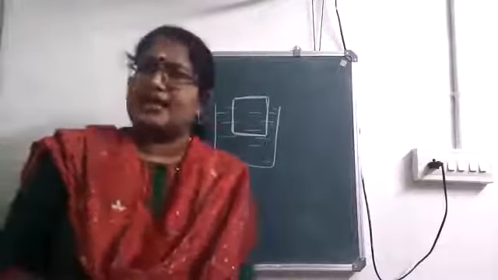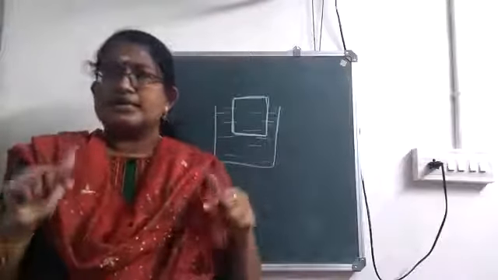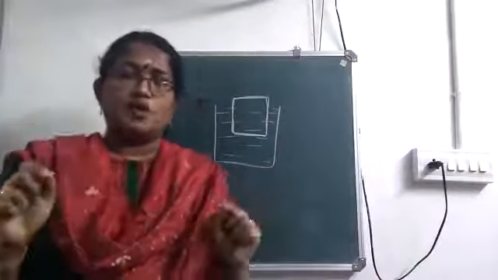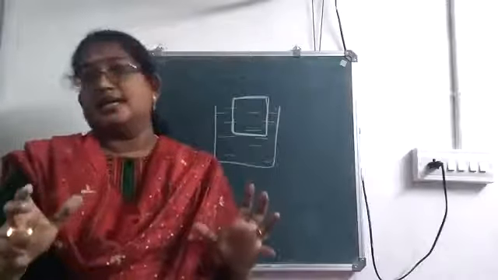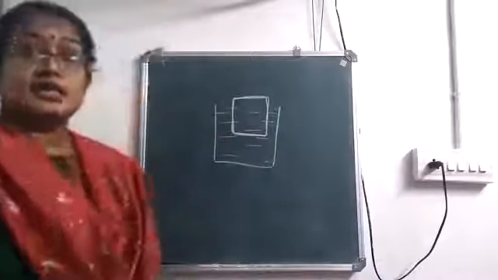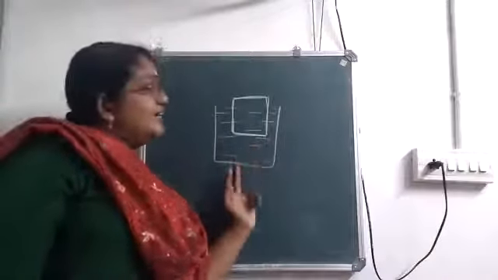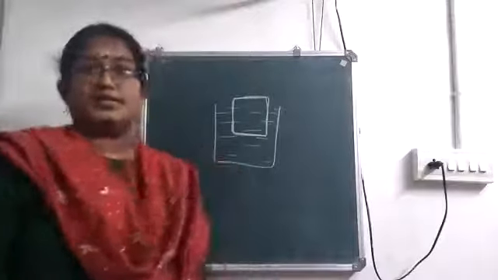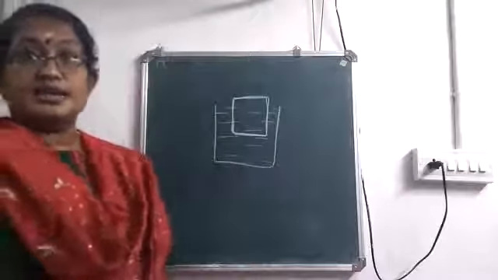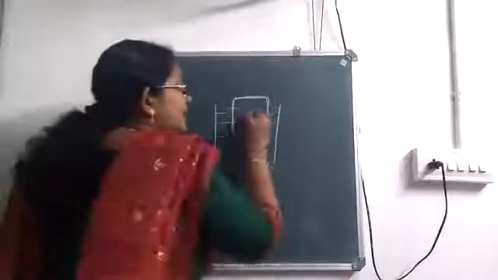What is center of gravity? Center of gravity is the point on the body where the entire mass of the body is concentrated, isn't it? That is known as center of gravity. So when you are considering a body, two forces are acting on it: weight in the downward direction and upthrust in the upward direction, isn't it? Now when you are considering a floating body, here let me draw this.